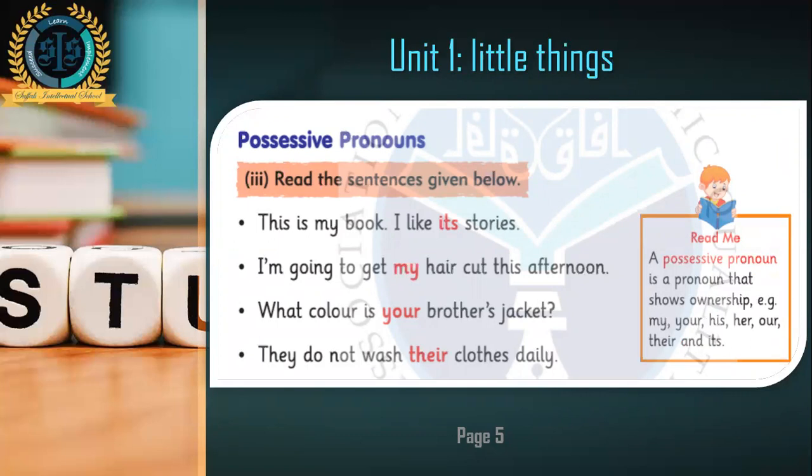It shows possession, that this thing belongs to him or her or his. This is his. This is yours. This is mine. This is it. So it is actually showing possession. So possessive pronouns are those pronouns that show ownership. Okay, now here you can see in the red color all the possessive pronouns are mentioned.